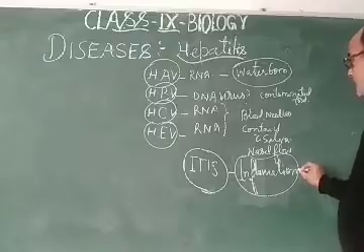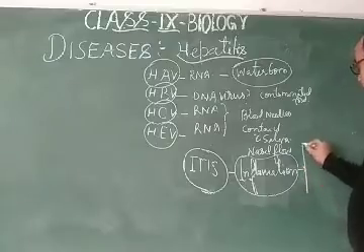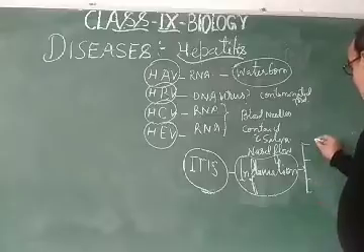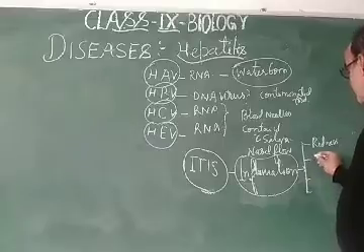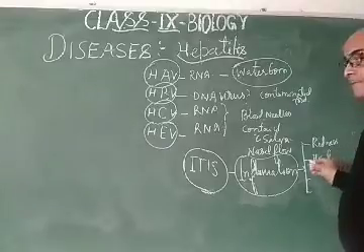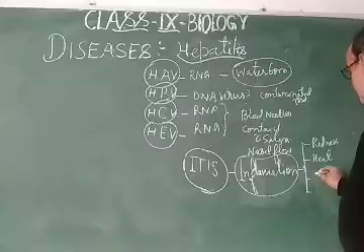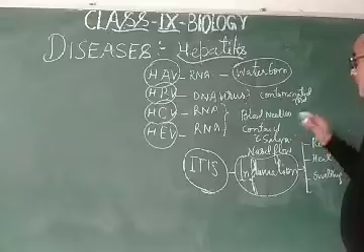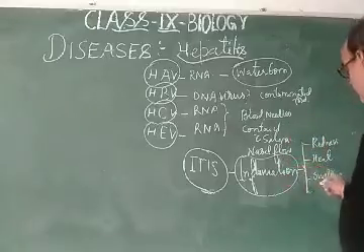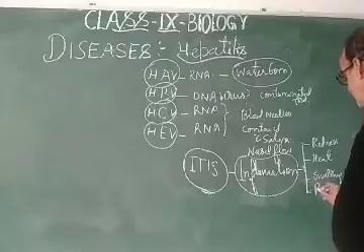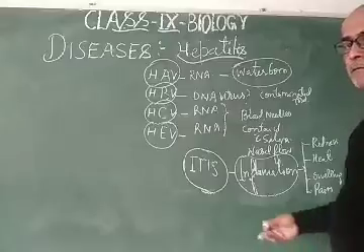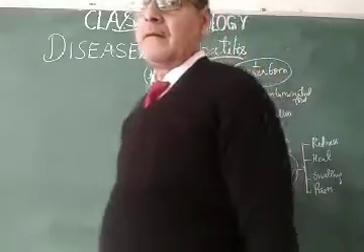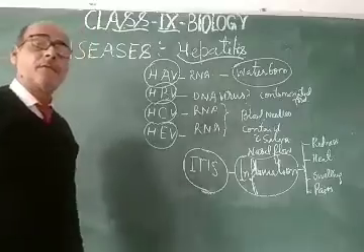And dear students, the inflammatory conditions are of 4 types: redness in that particular infected place; heat, meaning that place will have more temperature; swelling in that particular organ or wound; and pain. So if any of these 4 conditions is there, it will be called itis. Hepatitis is the example of inflammation of the liver.